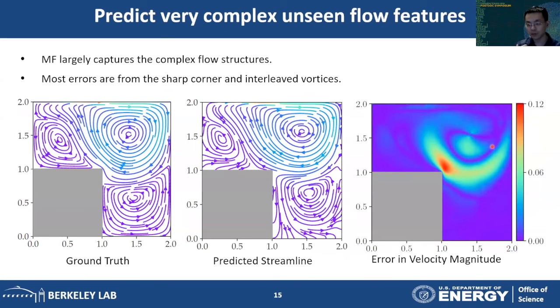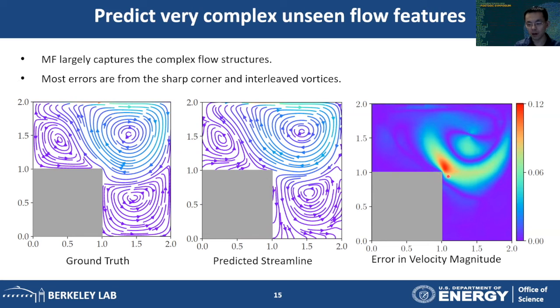And next, we want to choose a more challenging case. Here we put an object in the flow field, and that object has a sharp corner. This is a feature the training data set does not include. Now we can see that our framework can still capture the major flow features like the 3 large vortices, but at the same time, it also has a relatively large error at the sharp corner.